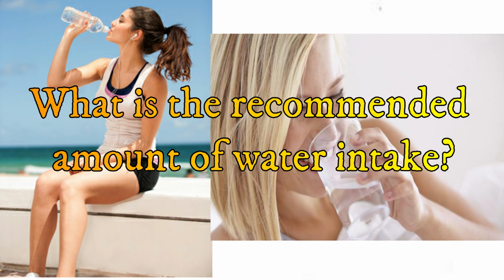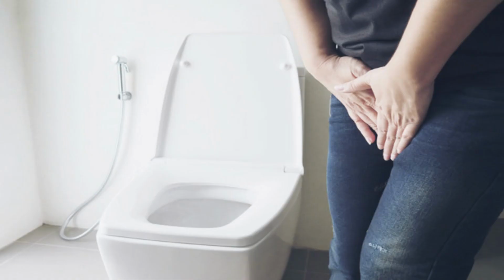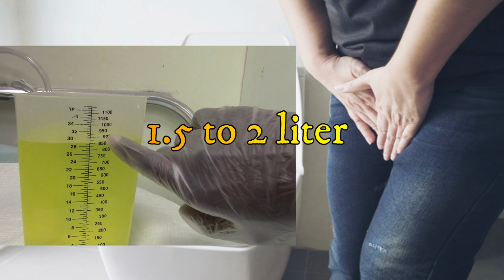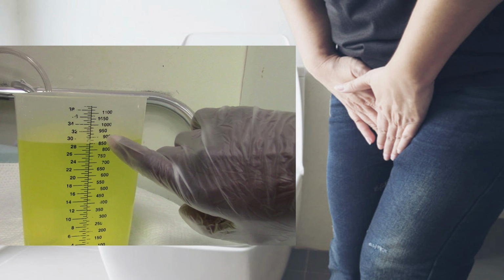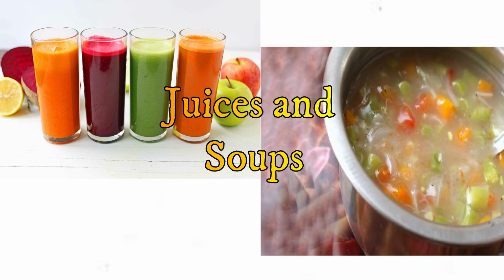In order to make sure water intake is adequate, your urine output has to be measured. It should be around 1.5 to 2 liters per day for a normal 70 kg person. Besides water, other forms of liquid can also be drawn on to meet the desired requirement, like fruit juices or vegetable juices or even soups.